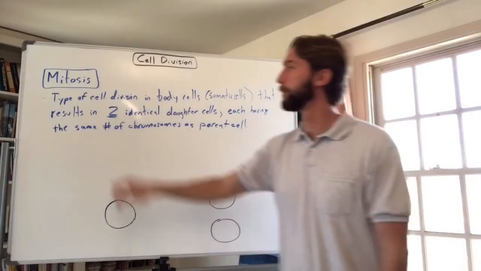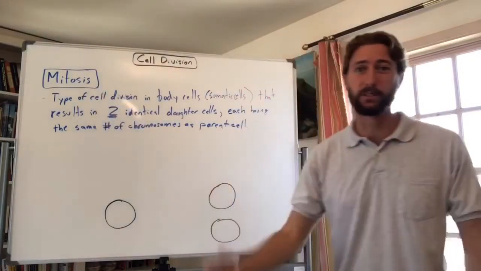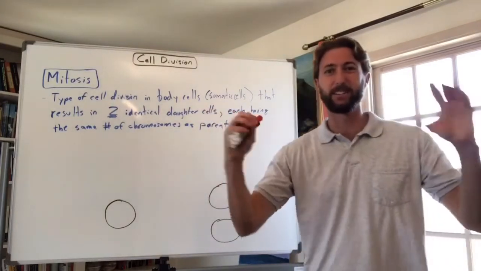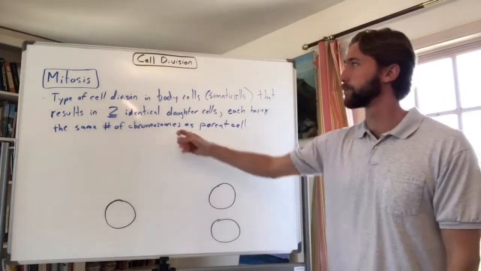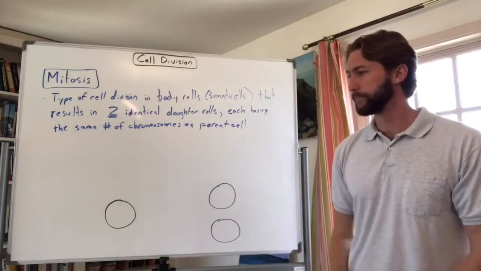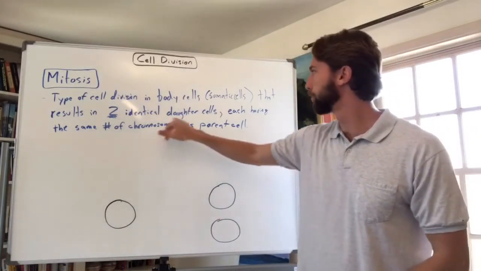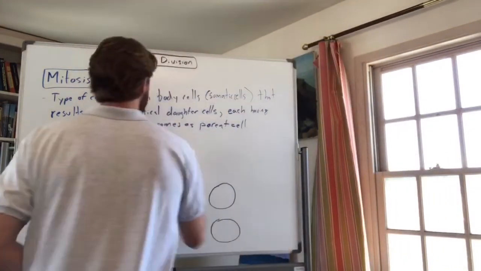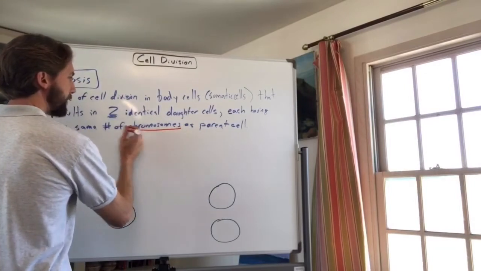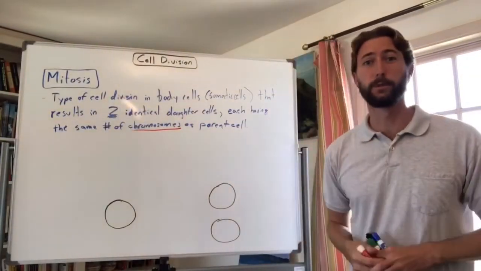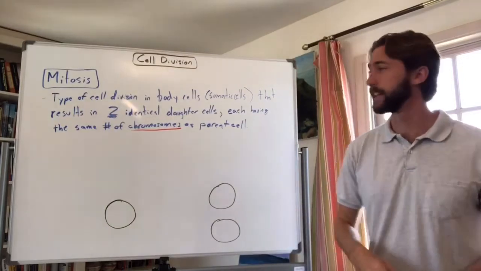So you can kind of think of mitosis a lot like binary fission. We talked about binary fission in the last video, in asexual reproduction, how bacteria divide, creating two identical cells. That's more or less what's happening in your body cells in mitosis for that cut or broken bone. Okay, so two full sets of chromosomes. Remember, guys, chromosomes, we've mentioned a lot of times, right? Those are packages of your DNA. So in human beings, we have 46 chromosomes in each of our cells, or 23 pairs, right?